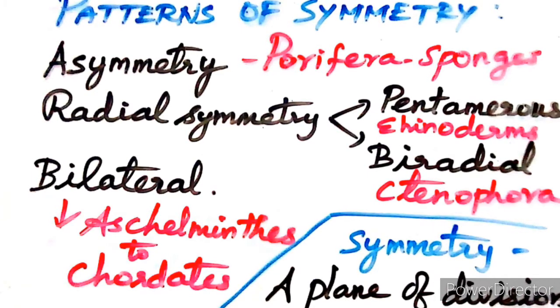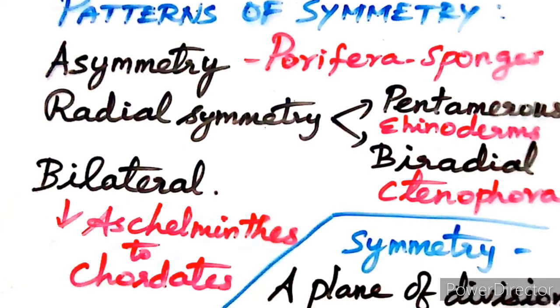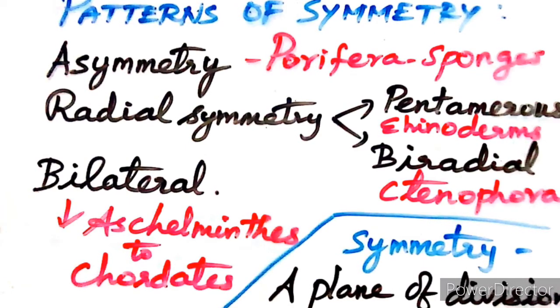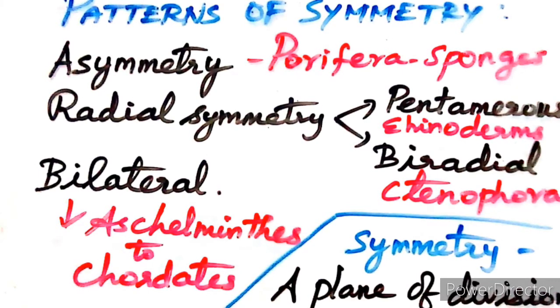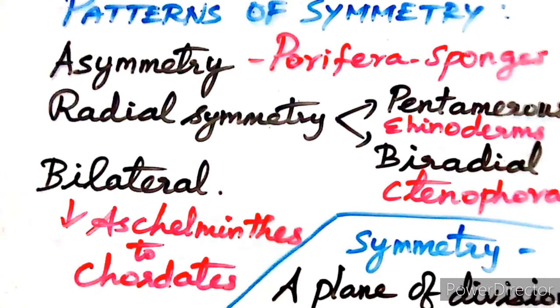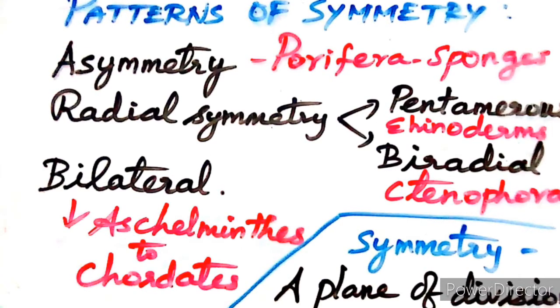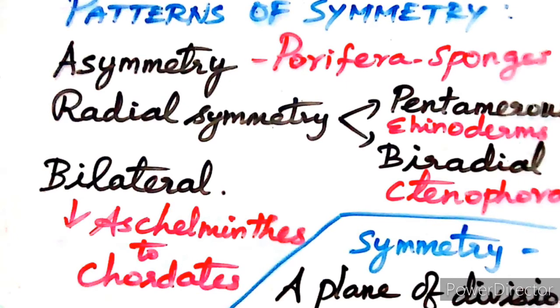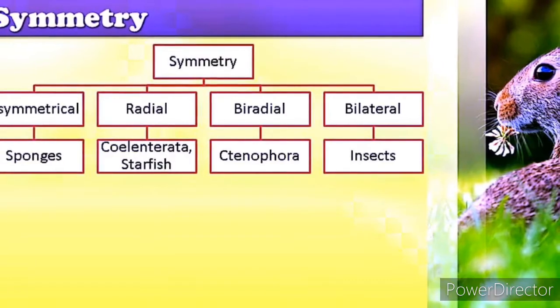Okay, the simplest body plane is seen in sponges because they have an irregular shaped body, so they show no symmetry. They come under asymmetrical. Example, sponges. Asymmetrical body plane is also seen in adult gastropods like snails.